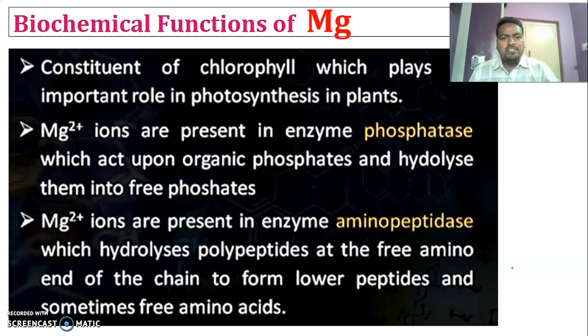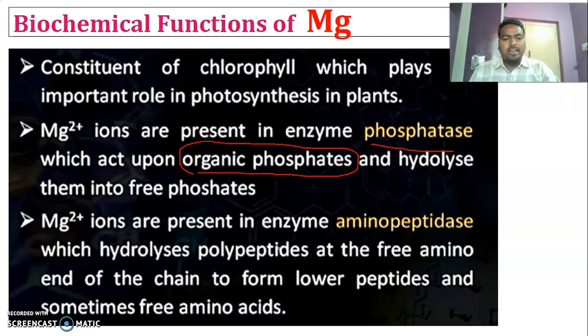One such enzyme is phosphatase. It is a magnesium dependent enzyme, also called a metalloenzyme. It acts on organic phosphates and hydrolyzes them into free phosphates. Suppose the phosphate is attached to organic ligands or organic molecules, at that moment it is helpful for degradation of phosphates.